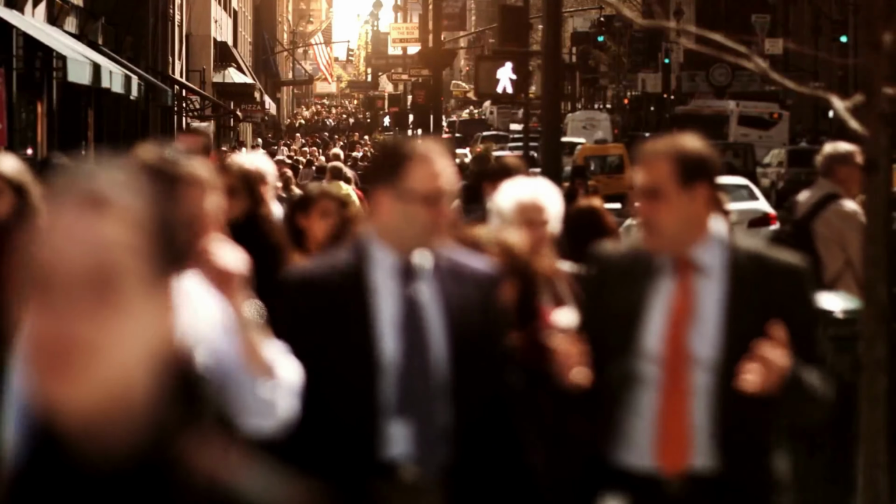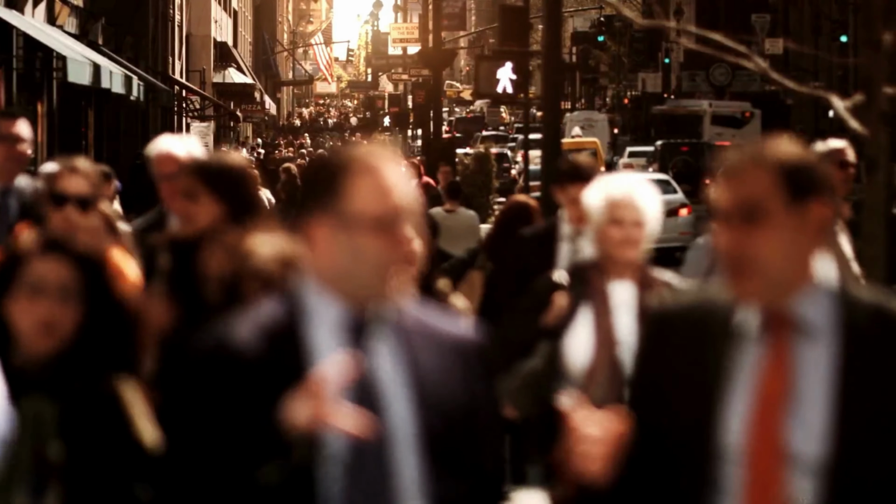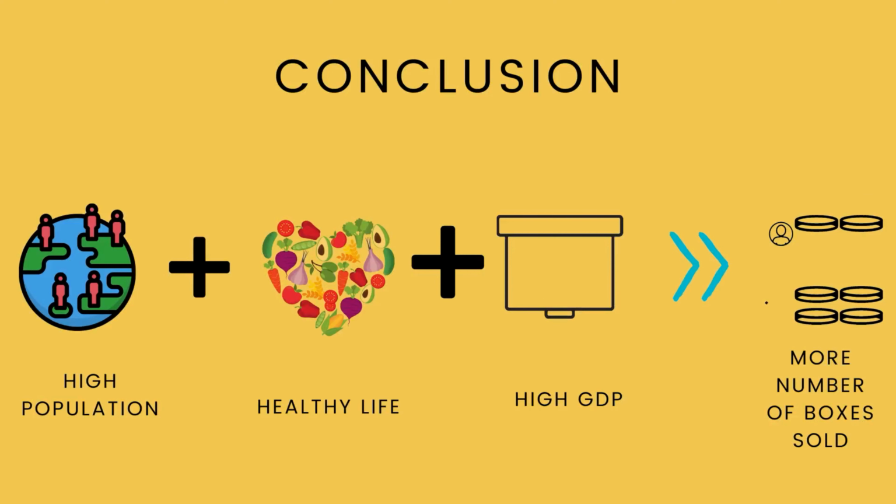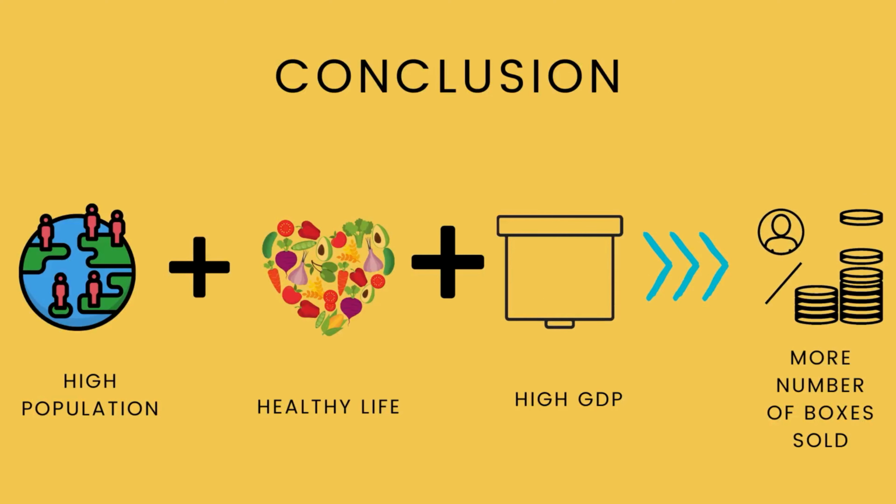Also, both countries have a high PBI per capita, so they can satisfy the demand for this type of products. The rest of the countries in the clusters have similar characteristics, either high population density or healthy lifestyle, in addition to having relatively high PBIs.